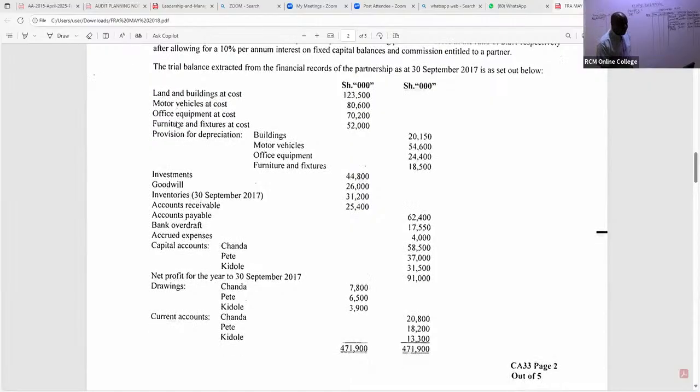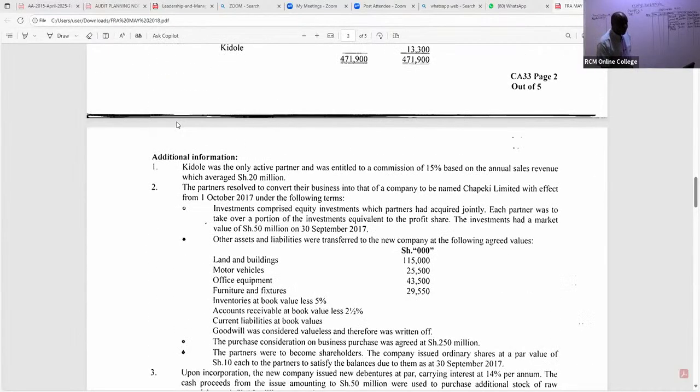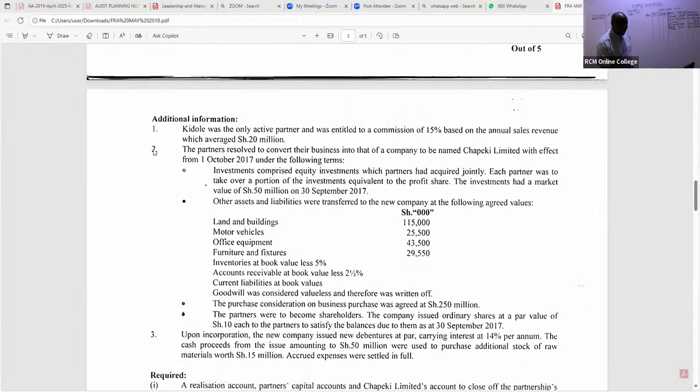If you go to this particular note, we have note number 2, point number 2. We are told the other assets and liabilities were transferred to the new company at the following agreed values. Those agreed values, we shall not take them to realization because we are not yet at the selling point. These are what we call the fair values.